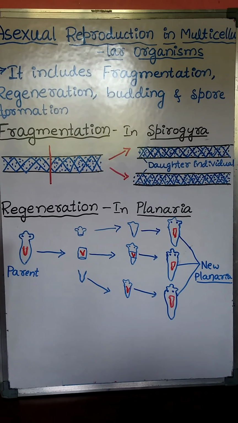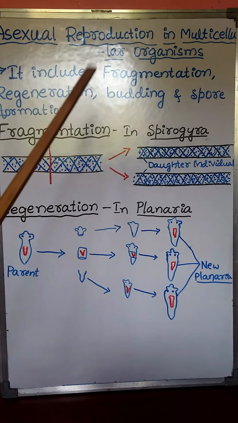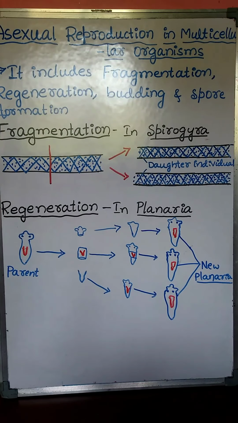In this video, let us discuss asexual reproduction in multicellular organisms. In the previous classes, we have discussed asexual reproduction in unicellular organisms, which includes binary fission, multiple fission, and budding in yeast.